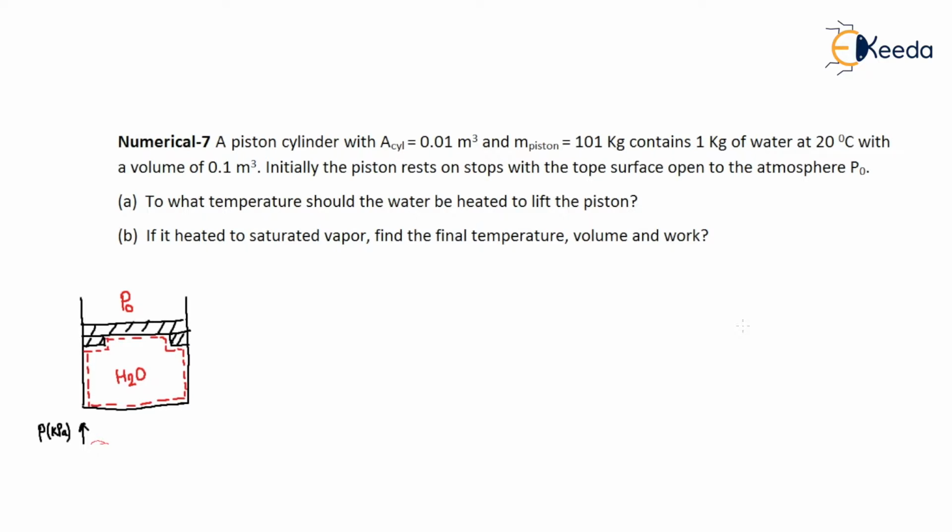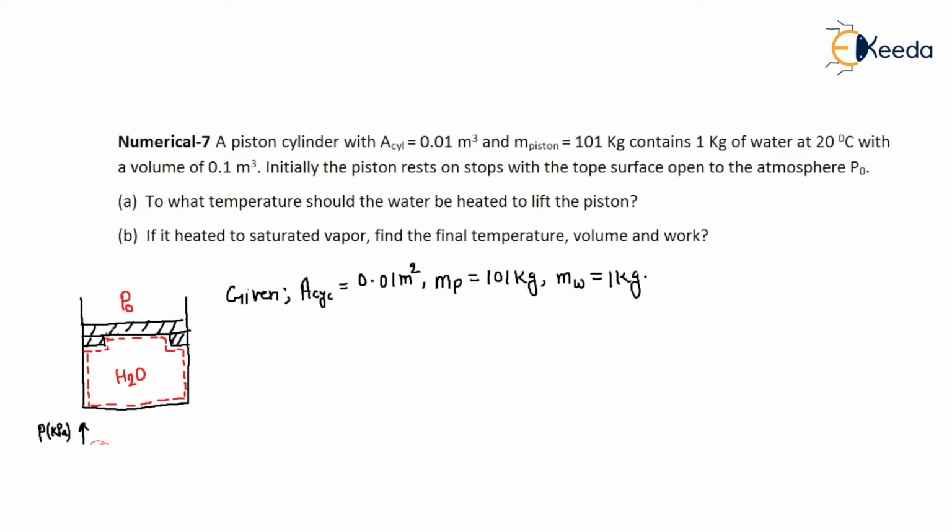So, what is given here? The given situation is the area of the cylinder, which is 0.01 meter square, and the mass of the piston is also given, which is 101 kg, right? And the mass of the water, that means the system, is also given, 1 kg, right? So this is your situation.